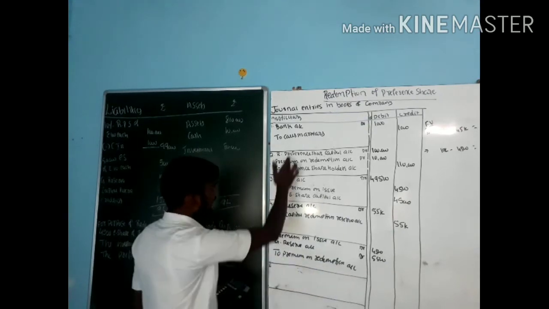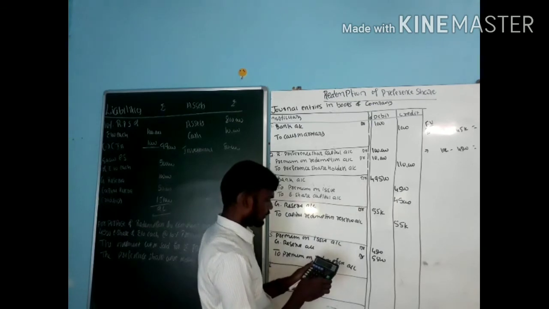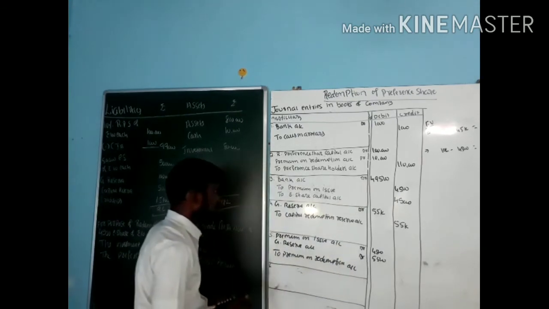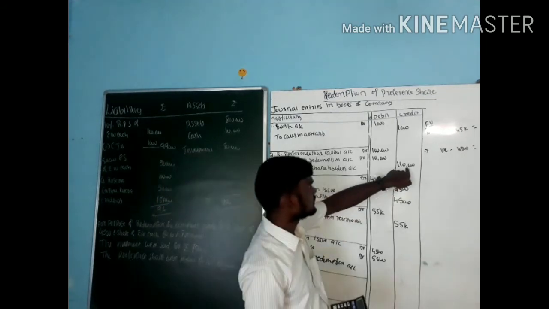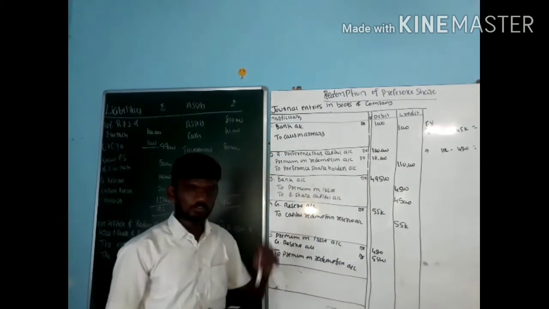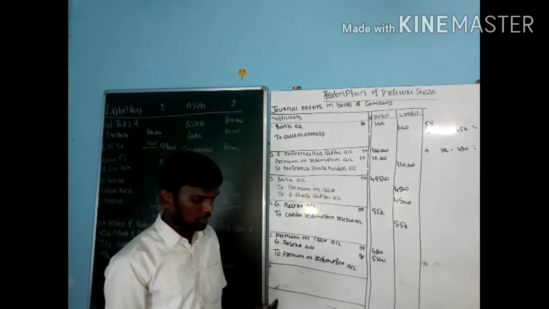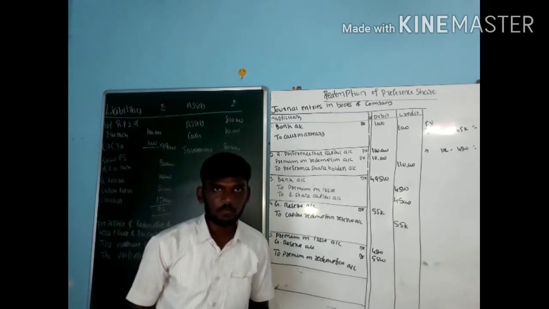Then any other bank? Bank, how much? 49,500. I think that's it, there are no other bank entries. But I need to pay 1,10,000, and in my bank account I have only 60,500. Still how much amount do I need? I am still requiring 49,500.